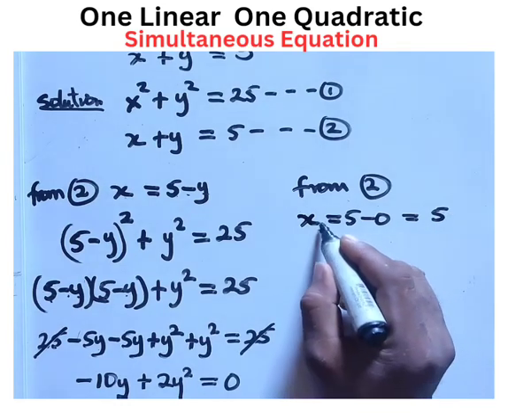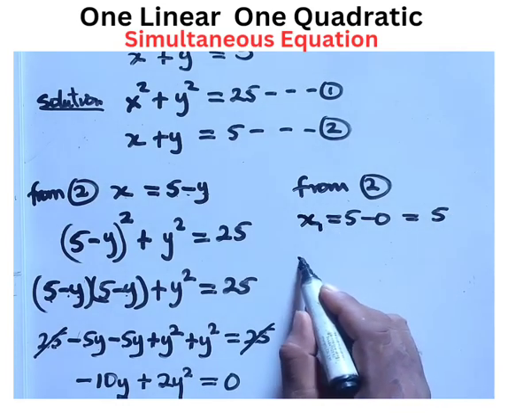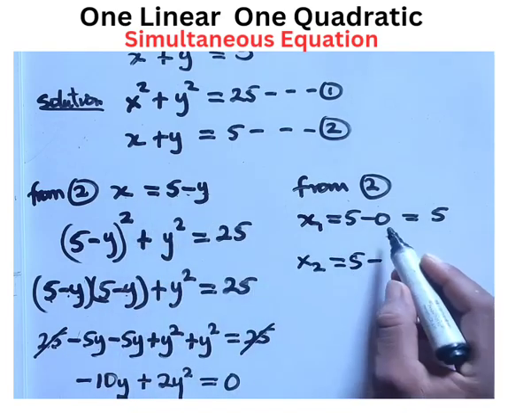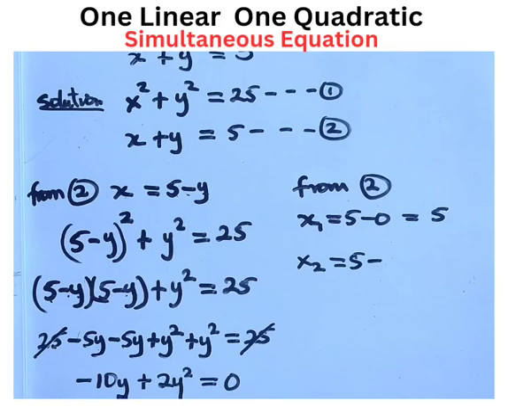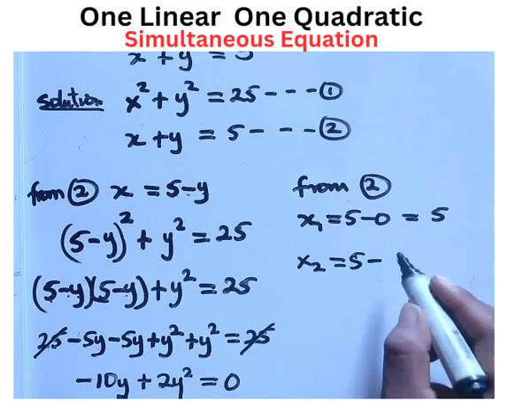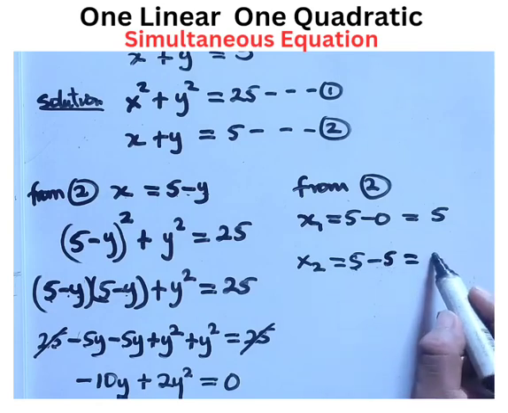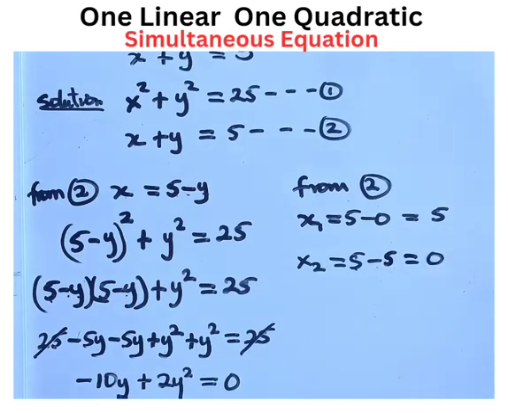So x1 is 5. Then let's go to x2, the second value for x. The same equation here, 5 minus the next value of y, which is 5. So we replace it with 5, and this is going to be 5 minus 5 to give us 0. So x2 is 0.